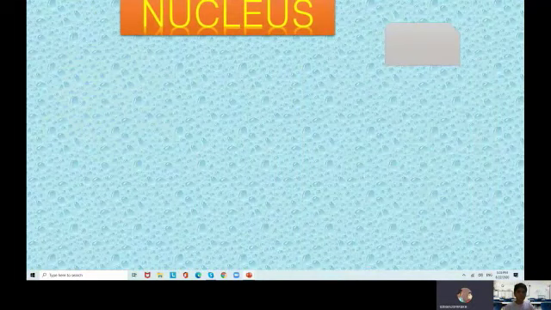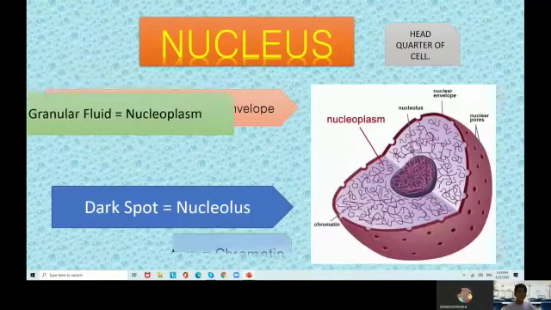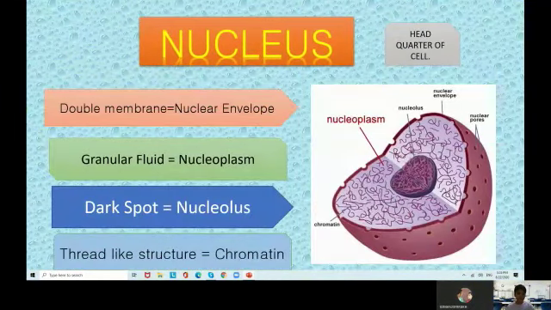Now, what is the nucleus? The nucleus is the headquarters of the cell. It is bounded by a double membrane known as the nuclear envelope. There is a fluid present which is known as nucleoplasm. And there is a dark spot in the nucleus, known as the nucleolus, which contains its own ribosomal RNA, which is used to produce ribosomes.